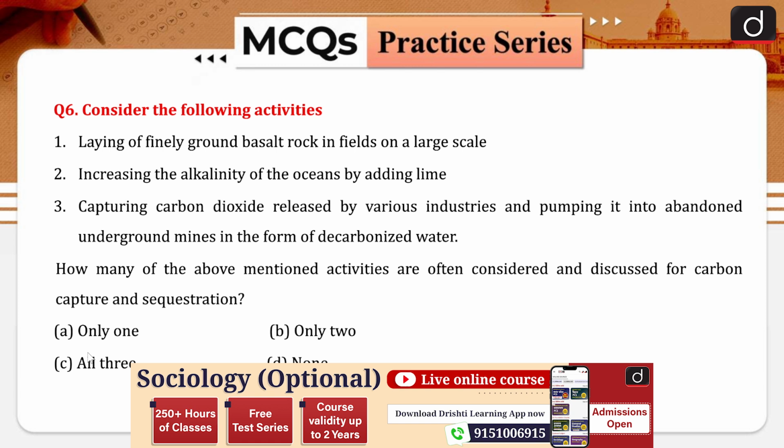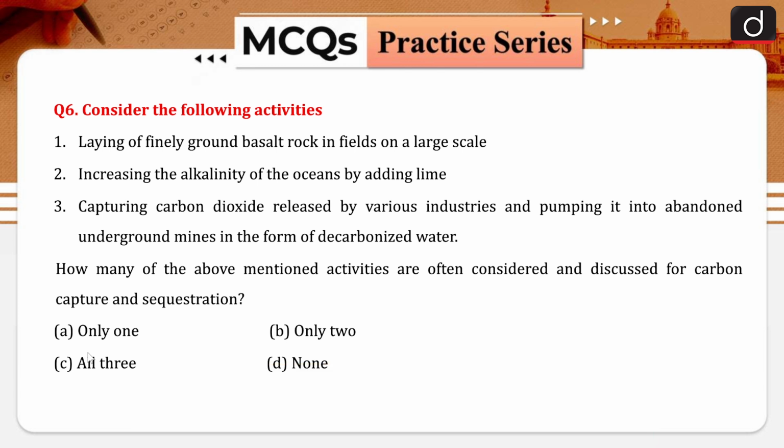Consider the following activities: laying of finely ground basalt rock in the field on the large scale. So they are talking about basalt rock in the fields, basically your farming fields. Otherwise, if you are going for carbon dioxide capturing, then also basalt rock can be used. Second is increasing the alkalinity of the oceans by adding lime. We will talk about that. Third, capturing carbon dioxide released by various industries and pumping into abandoned underground mines in the form of decarbonized water. How many of the above mentioned activities are often considered and discussed for carbon capture and sequestration?